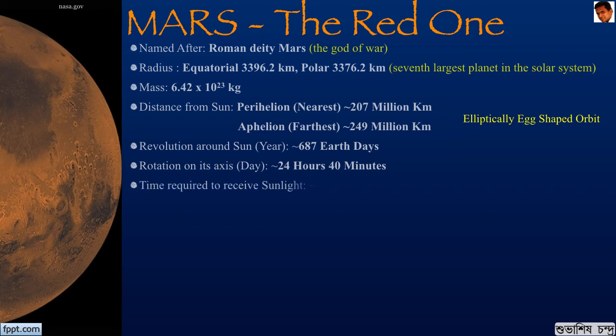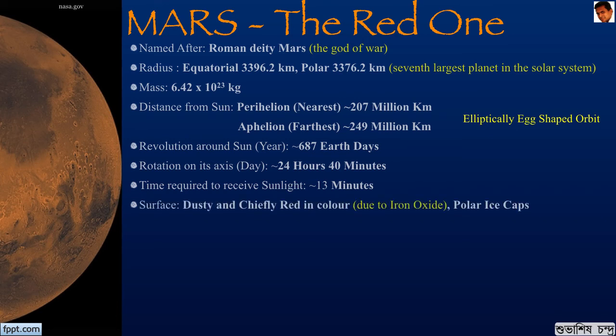The time required for sunlight to reach Mars is 13 minutes. The surface is dusty and chiefly red in color due to the iron oxide. It also has polar ice caps. This red iron oxide gives it the name of a red planet. Well, incidentally, Mars has the highest planetary mountain, the volcanic Olympus Mons, which is 22 kilometers high.